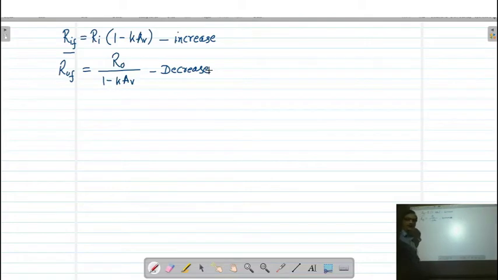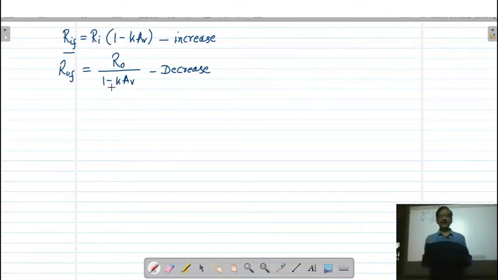So these are the advantages. For a good quality amplifier, the output resistance should be as low as possible. Now with the feedback, it is decreased by the factor of 1 upon 1 minus k into AV. So again, by applying this feedback, your amplifier is going to be more ideal. These are the two major advantages of applying negative feedback to the amplifier circuit.